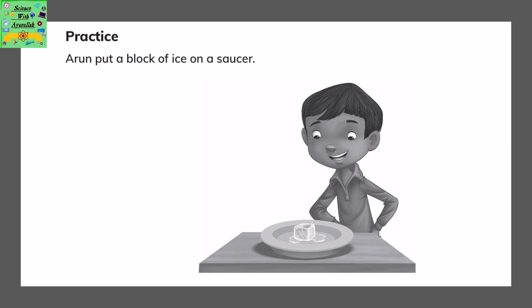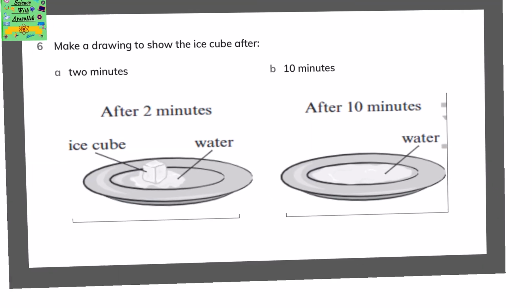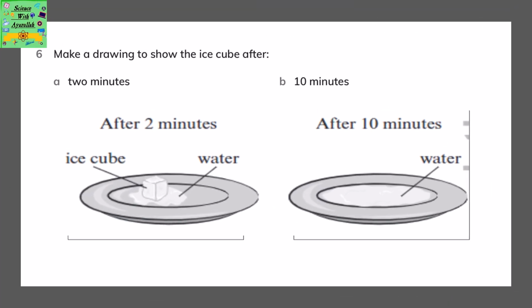Arun put a block of ice on a saucer. Make a drawing to show the ice cube after 2 minutes and after 10 minutes. After 2 minutes, the ice cube slightly melts and you can see the water. But after 10 minutes, the ice cube completely melts and turns into water.